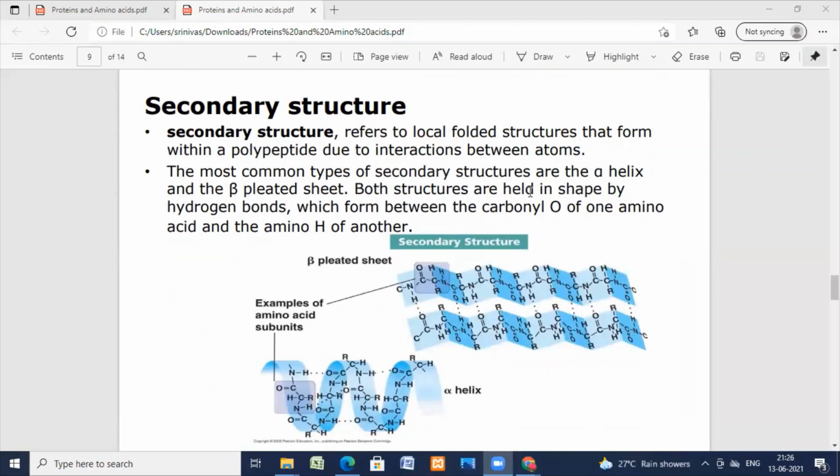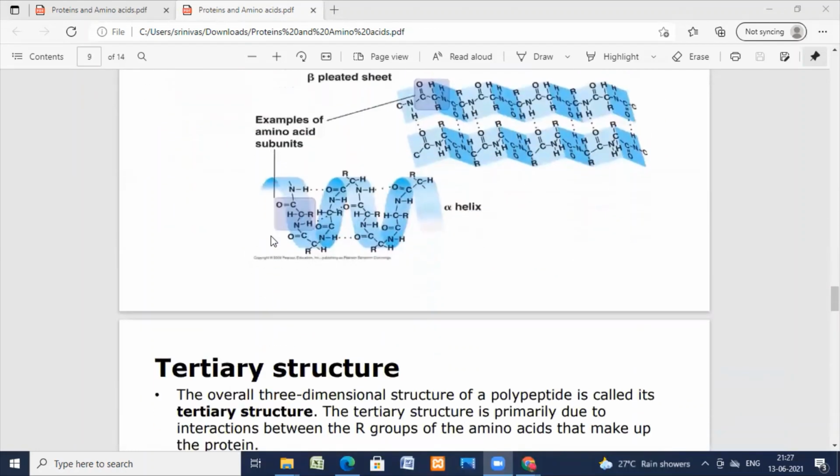Both structures are held in shape by hydrogen bonds, which form between the carbonyl oxygen of one amino acid and the amino hydrogen of another amino acid. The secondary structure has two types.